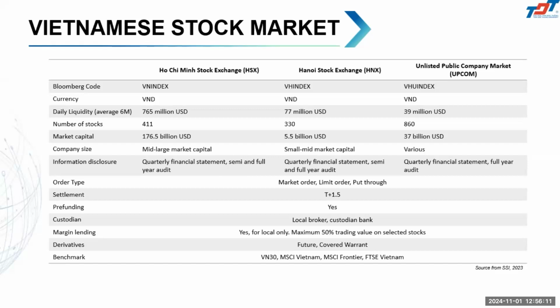The number of listed stocks also increases every year. We have more than 1,000 listed firms in total. Our market capitalization is about 176 billion USD for the biggest one, for the smaller market in Hanoi it's about 5.5 billion USD, and for the unlisted public market it's about 37 billion.